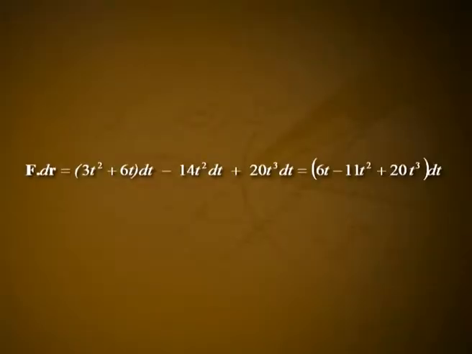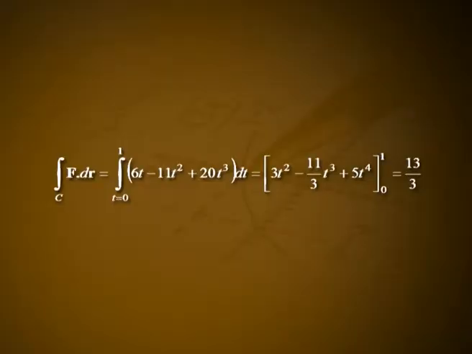Substituting x equal to t, y equal to t, z equal to t in 5, we obtain the following. f dot dr is equal to (3t square plus 6t) dt minus 14t square dt plus 20t cube dt, which is equal to (6t minus 11t square plus 20t cube) dt. Hence, we have the following. Integral over c f dot dr is equal to integral from t equal to 0 to 1 of (6t minus 11t square plus 20t cube) dt, which is equal to 3t square minus 11 by 3 t cube plus 5t raised to 4 from 0 to 1, which is equal to 13 by 3.